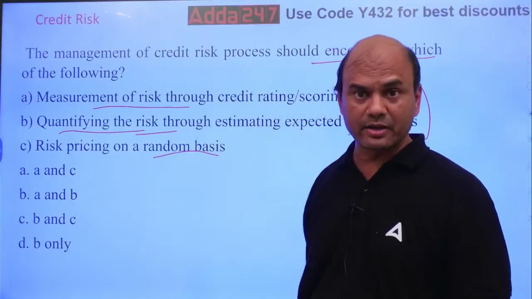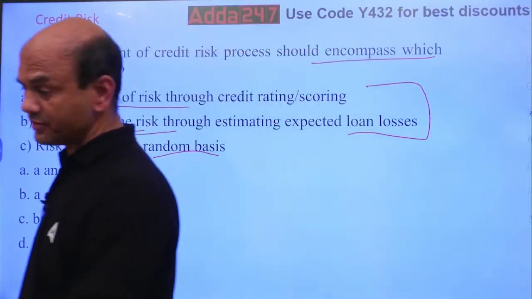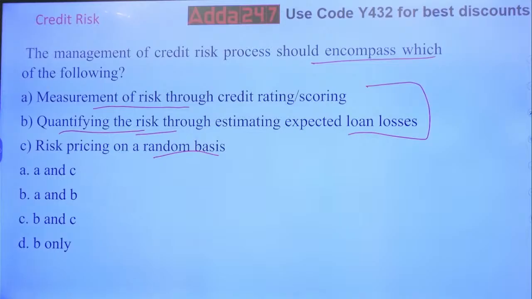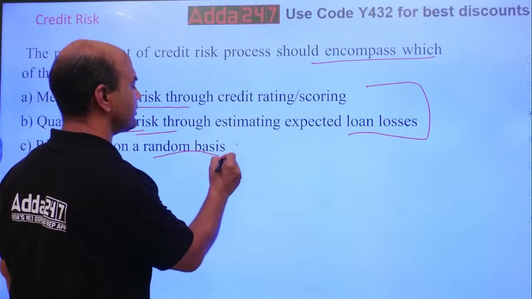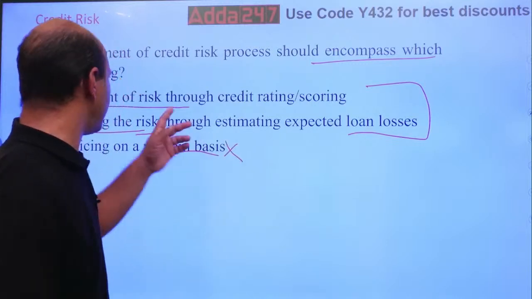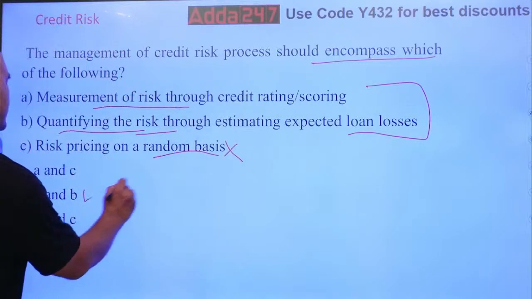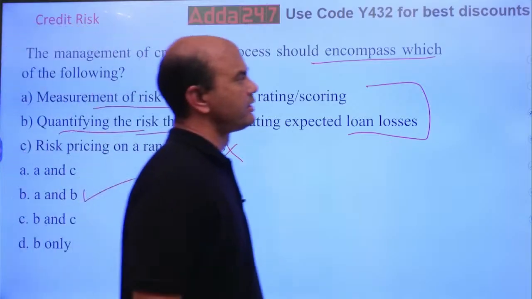That is known as random basis. But that is not allowed. Kindly note, if you do this credit risk on random basis, then you are in a problem. You have to do it on a systematic basis, for each and every case. You can't do it on random basis as per your wish and will. So this answer is wrong. Two are right. So A and B is the only answer. Got it?